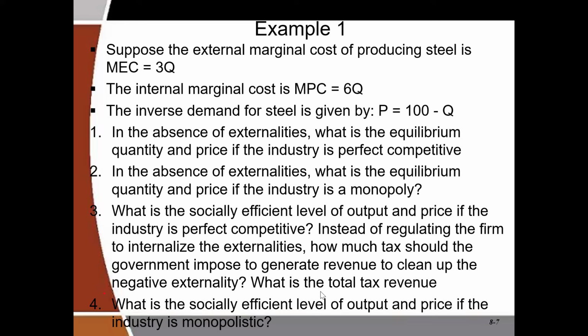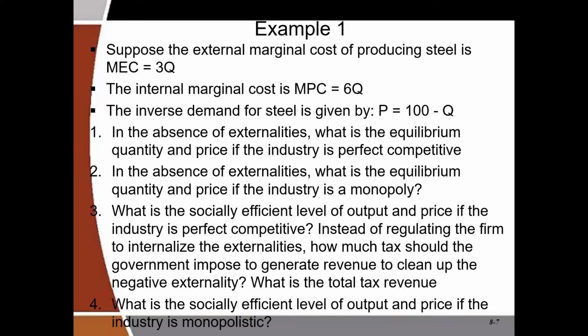Now, before we move on, let's try and deal with the answers of these first two. Remember, in question 1 and in question 2, they all have the preceding phrase "in the absence of externalities." Once we say in the absence of externalities, what that means is that we are going to solve them like the normal equilibrium of a perfect competitor and a monopoly. So once there are no externalities, their marginal cost is actually their marginal private cost.